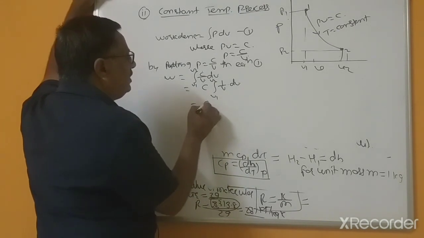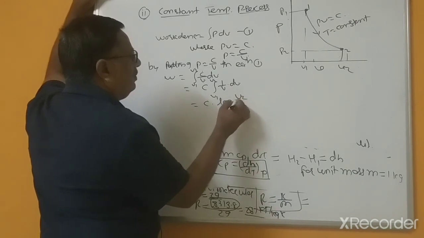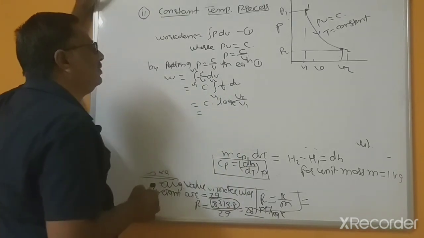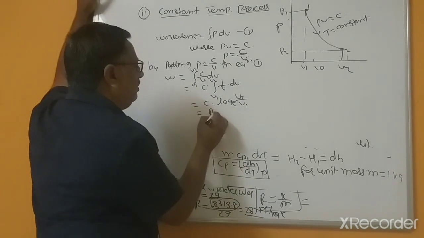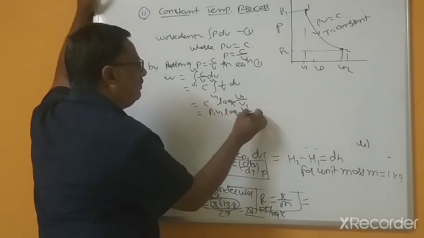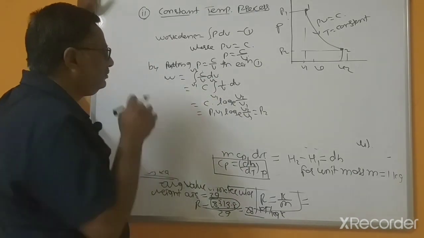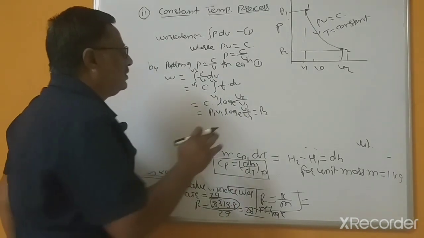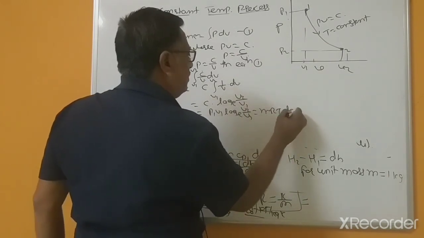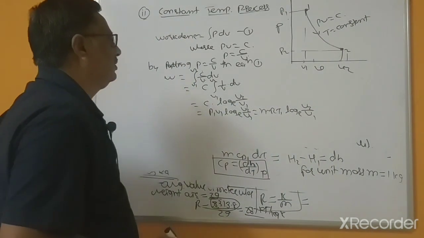So finally you will get C into log base e of V2 divided by V1, and C equals P1V1. So the work is P1V1 log(V2/V1), and you can write the same as mRT1 log(V2/V1).